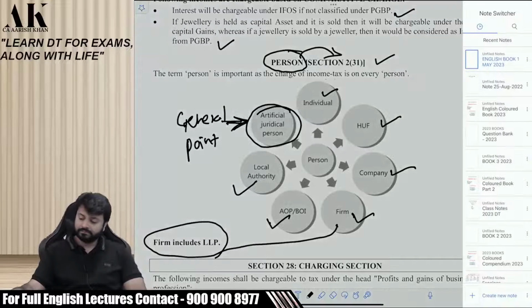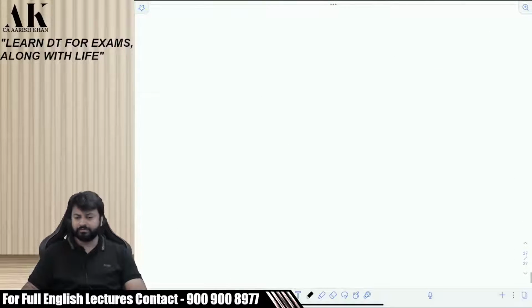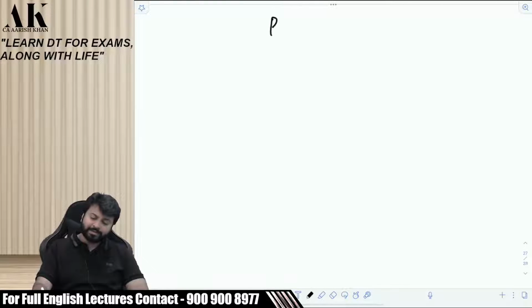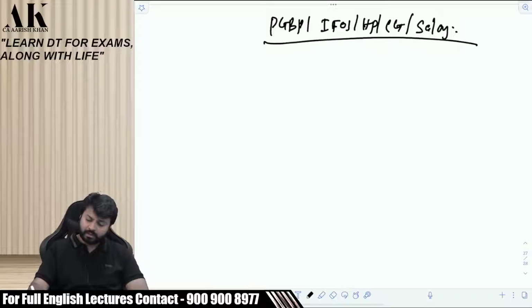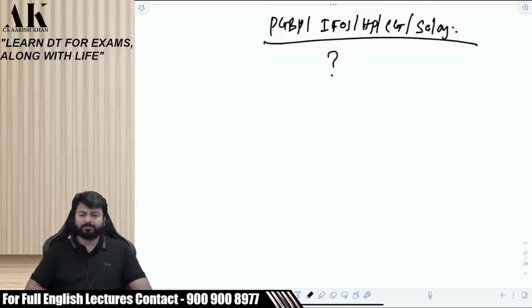Now pay attention on the board, please. All of you, please pay attention. Whether my income is PGBP or IFOS or HP or CG or salary, how will I come to know? How will I come to know?